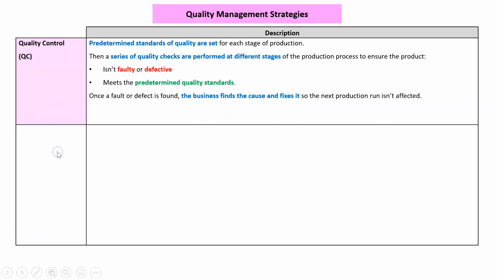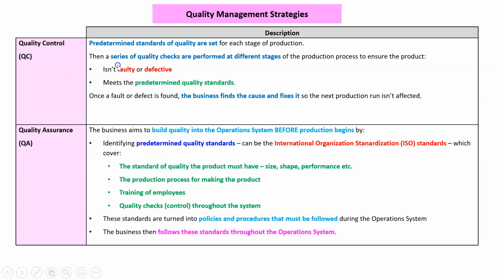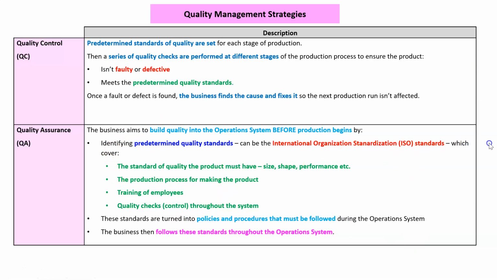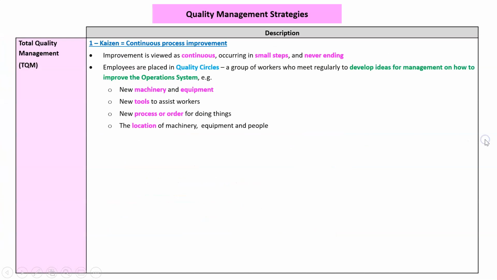So quality assurance is a bit different. Up here, we're checking for quality issues after we start production. Here, we're going to try and build quality into the system before we start, using these ISO standards. What does that mean? It means we determine the quality standards of the product and of the production process, how we should train employees, where we're going to check. We design all this before we even start making the product. Then we turn these into policies and procedures that people must follow. And the business then follows these standards throughout the operation system. So before we even make one unit, we're taking a lot of time to get things right in terms of quality.